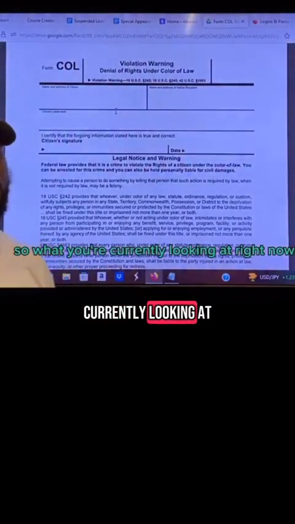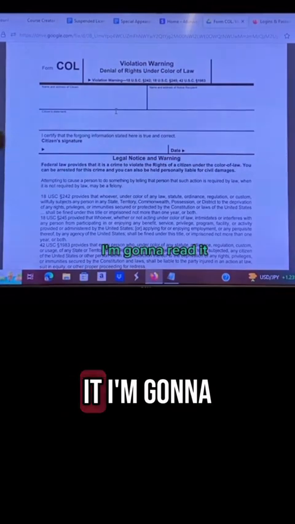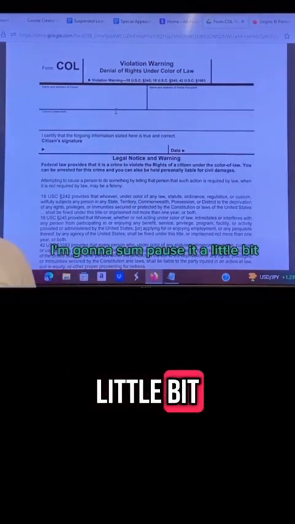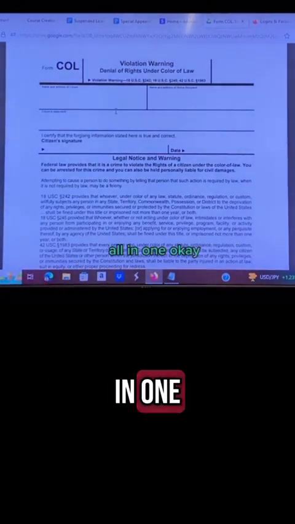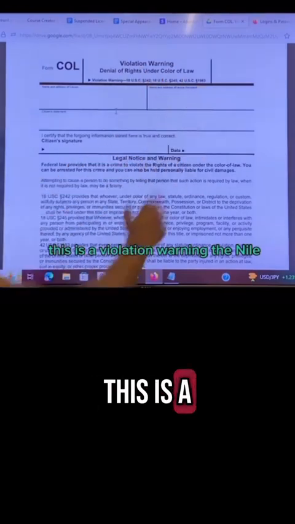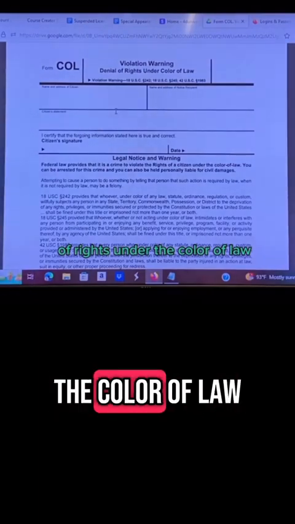What you're currently looking at right now is the COL form. I'm going to read it, summarize it a little bit, and give you an understanding of how to use it all in one. As you can see, this is a violation warning, denial of rights under the color of law.